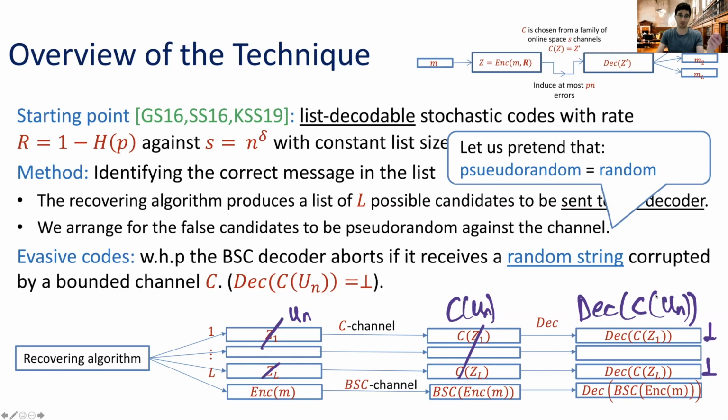So our decoding algorithm is constructed in such a way that it knows whenever it receives a message that is random and was hit by noise induced by a space-bounded channel. Okay, with the exception of the original message, because this can actually deal with the random error, with binary symmetric errors, then we are able to recover the original message. And this means that we are able to trim down all the false candidates. We're going to stay with the correct one.